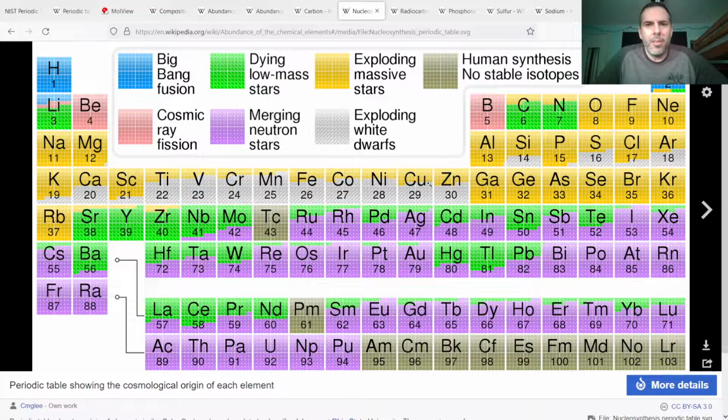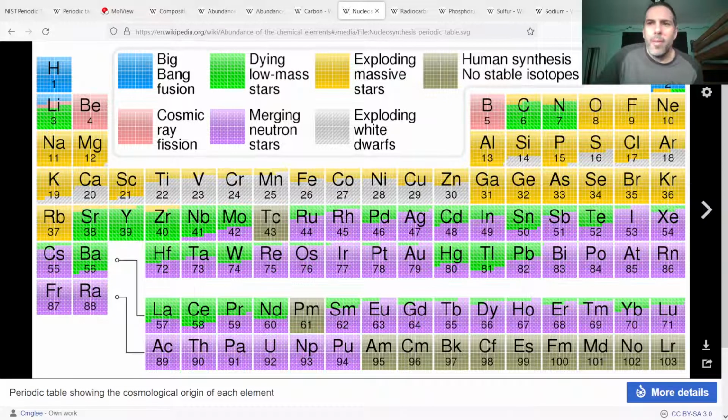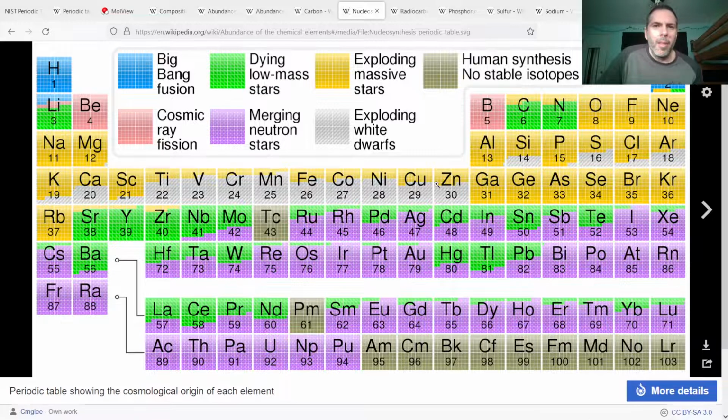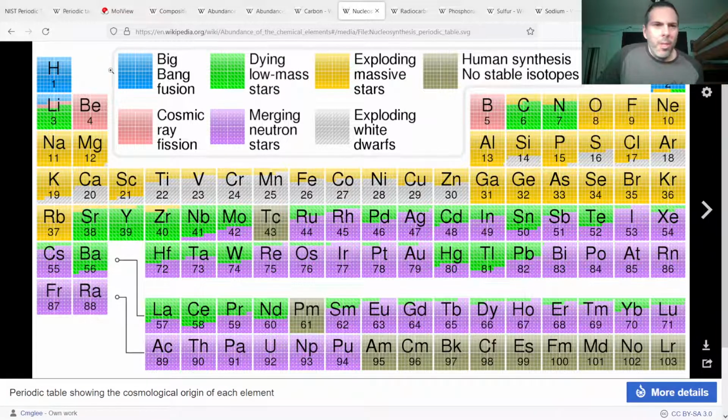So this is a chart. I went too fast there. Abundance of chemical elements. And this is the chart showing where the elements came from. So hydrogen, helium, a little bit of lithium in the Big Bang.